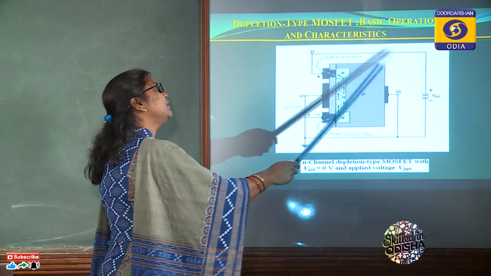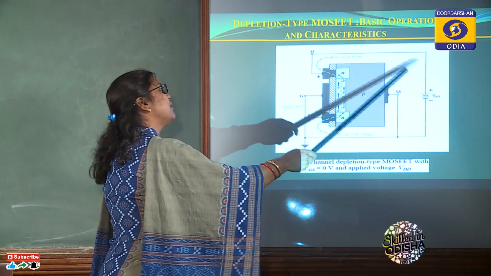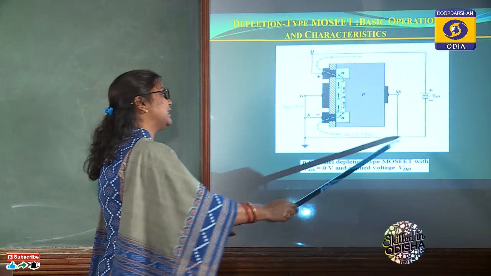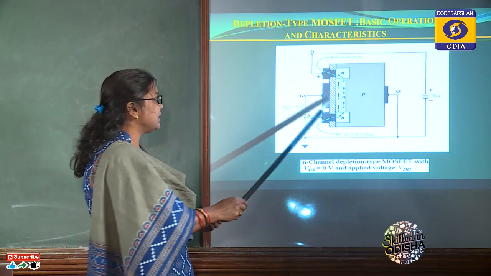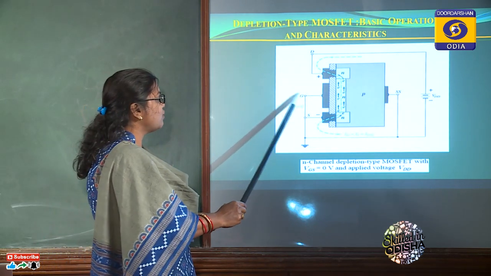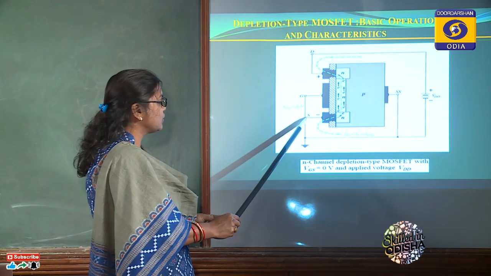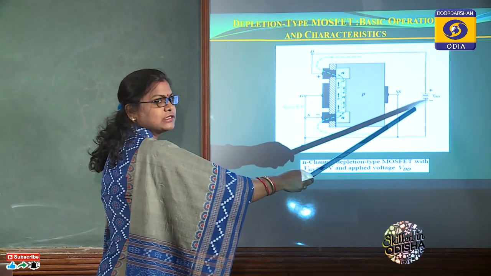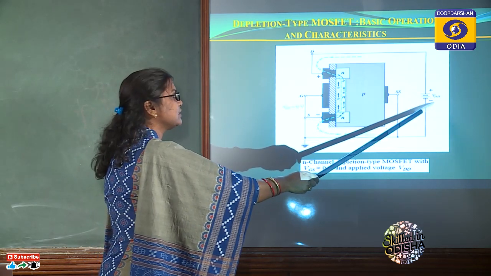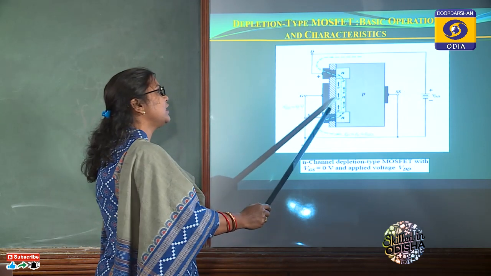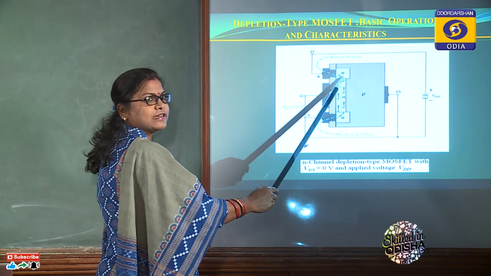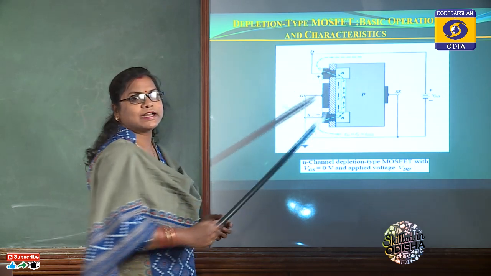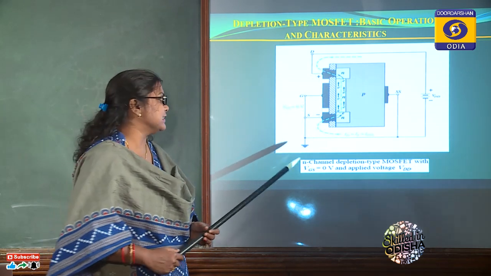Ultimately, current will flow from the positive terminal of the battery to the negative terminal by the conventional direction of current. As there is no voltage across gate to source, by increasing the drain to source voltage, VDD, more and more electrons will be repelled by the source terminal and attracted toward the drain terminal, and the magnitude of current will also increase.